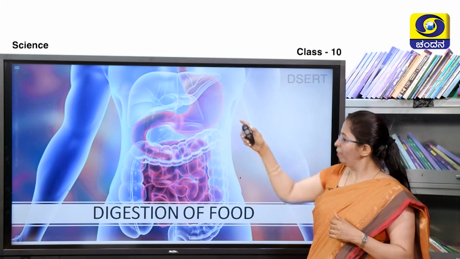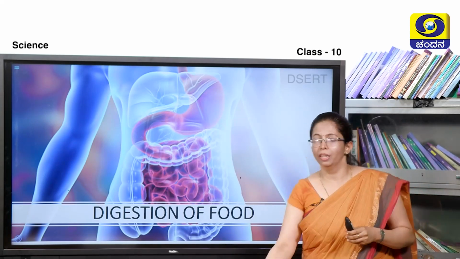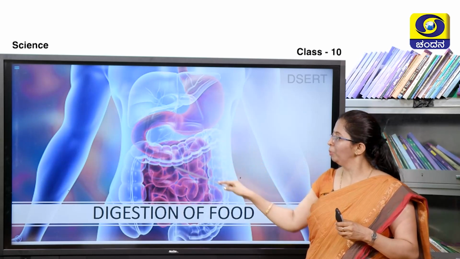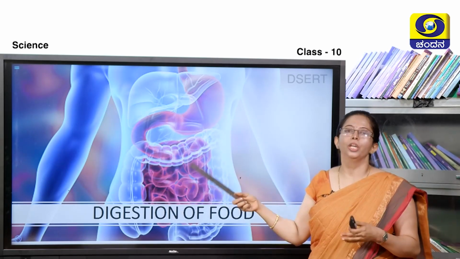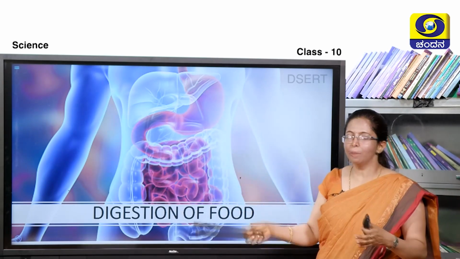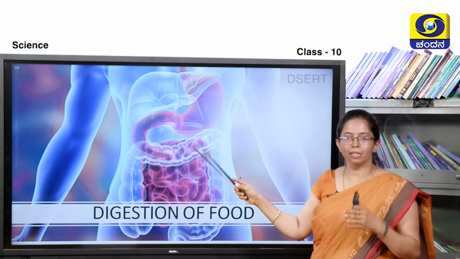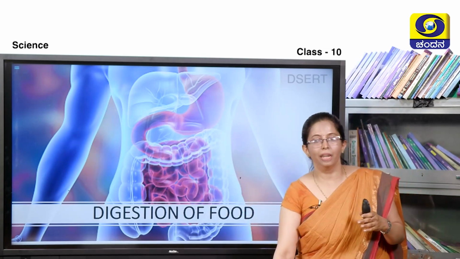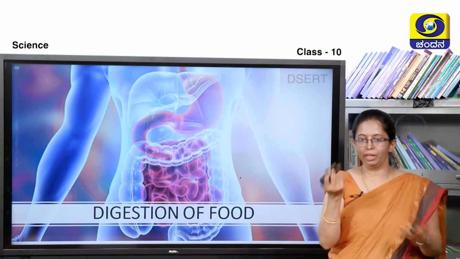Digestion of food: when we take up the food, food enters and chemical digestion starts. There are innumerable enzymes which act upon the food and food gets digested. But basically the digestion starts in the mouth, the oral cavity itself.